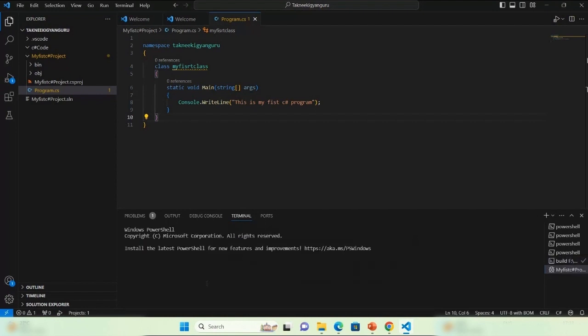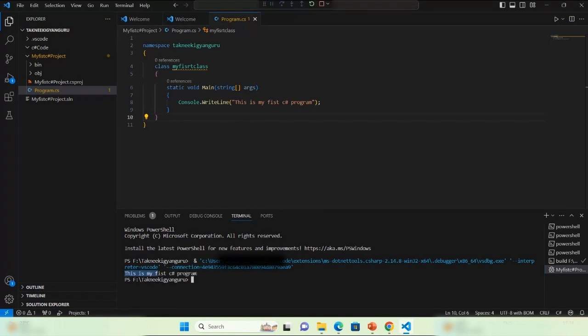Let's wait for some time for the results. Yeah, you can see the output is: This is my first C# program. So this is just my first code here.